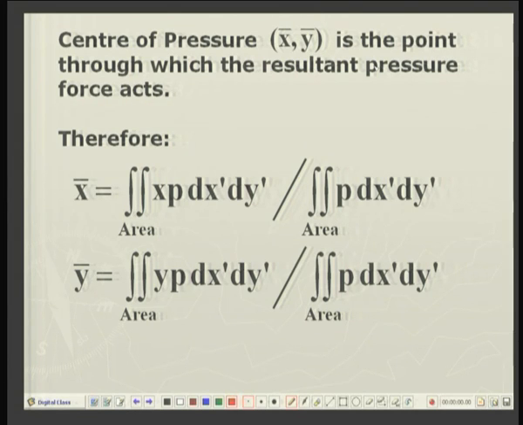Carrying out the same analysis as for the center of gravity, x bar is equal to the area integral of x p dA, that is the moments, divided by the area integral of the pressure force, that is the magnitude of the resultant pressure force, and similarly y bar is given by this expression.